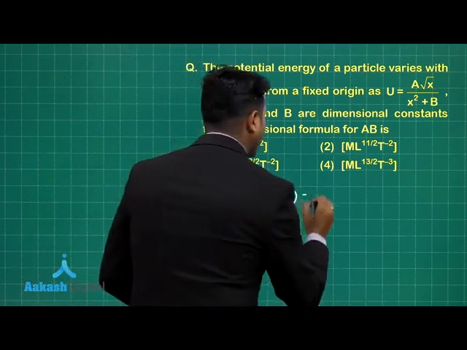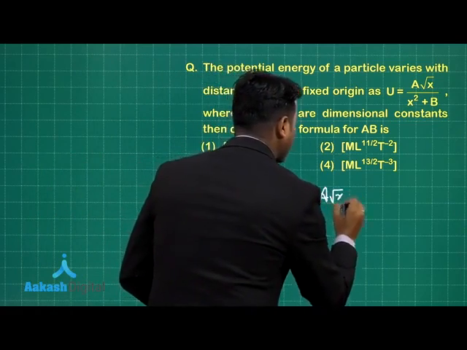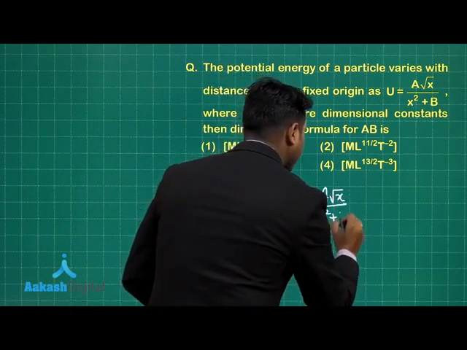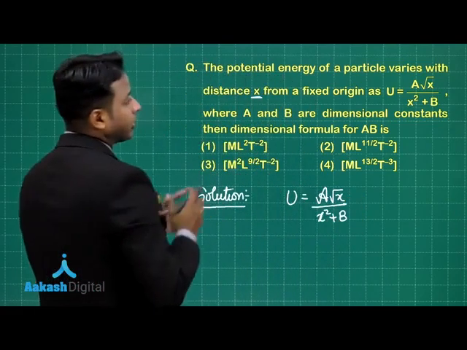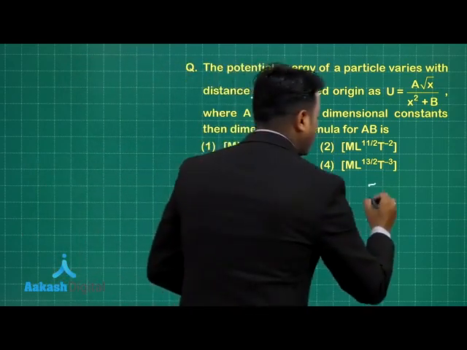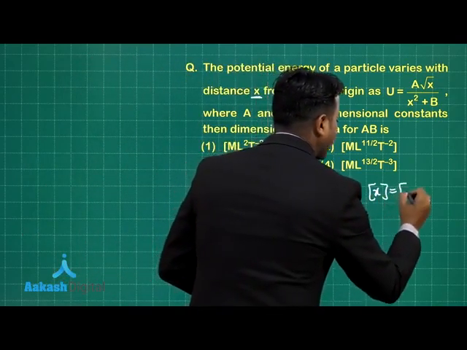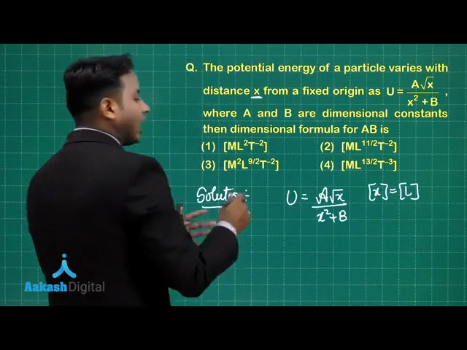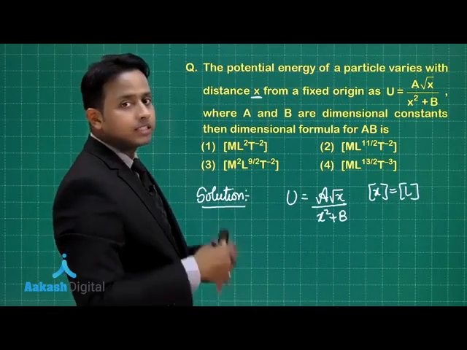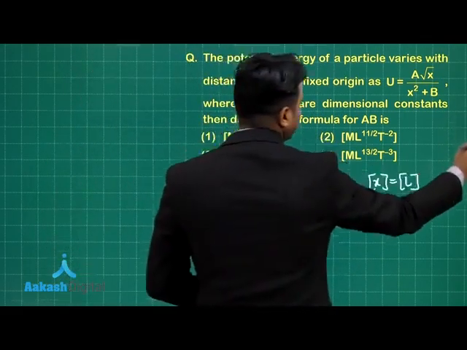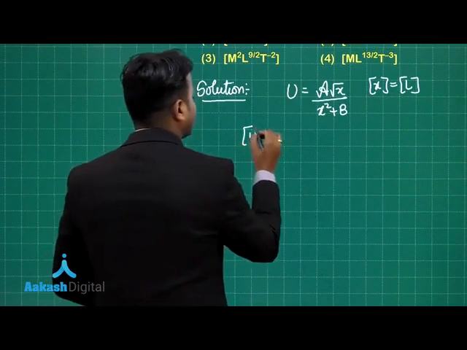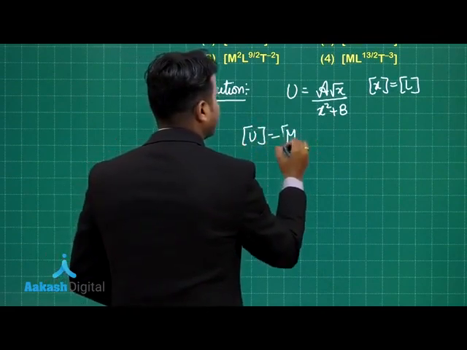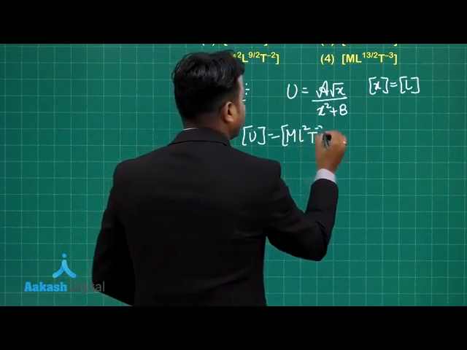We have the potential energy function as A root x divided by x square plus B. First you should know that the dimension of x is length, and the dimension of potential energy is the same as that of energy and work done. So I can write the dimension of potential energy as M L square T minus 2.